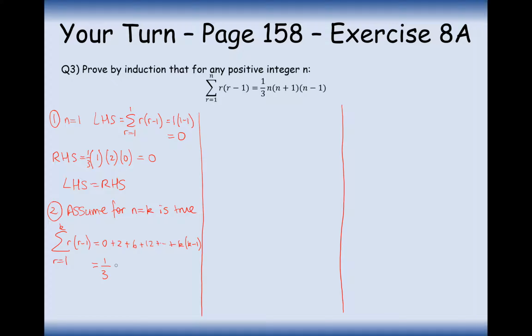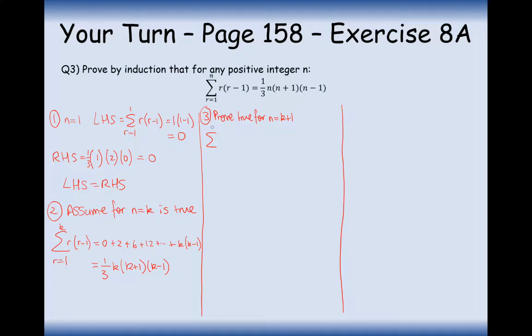And this theorem here is going to be true, and a shortcut way of writing this mathematical series summation is going to be a third, but not n. We're going to write k instead: k, k plus 1, k minus 1. So I get a sense in this question that I'm going to be doing a lot of factorising, but that's okay. I'm okay at factorising. Step 3 here is now prove true for n equals k plus 1.